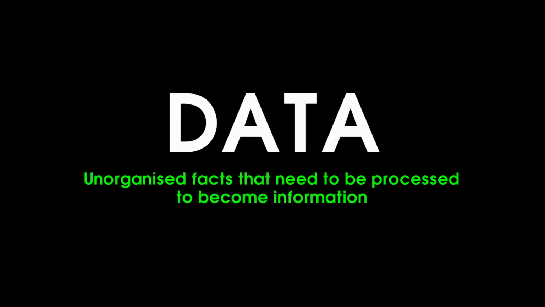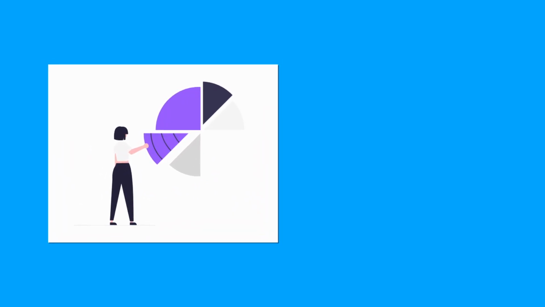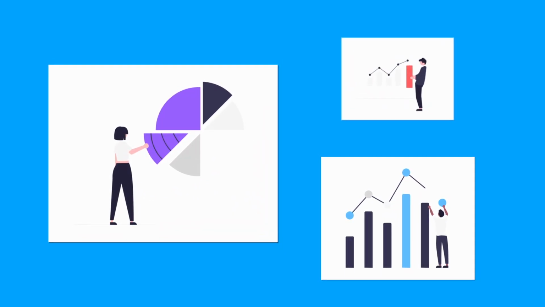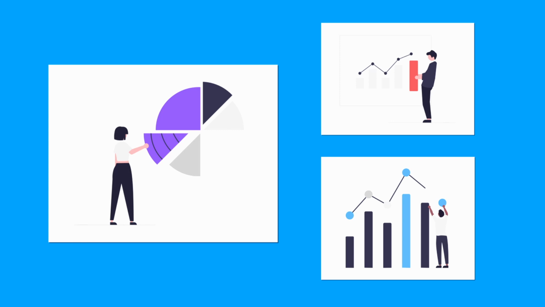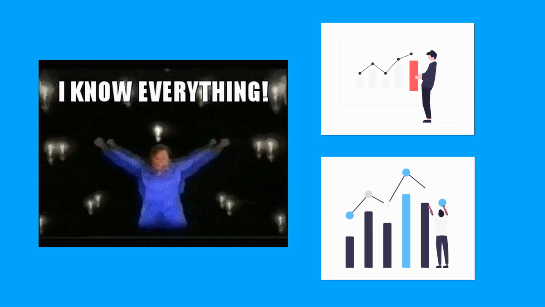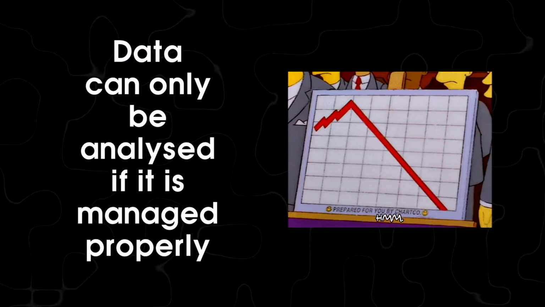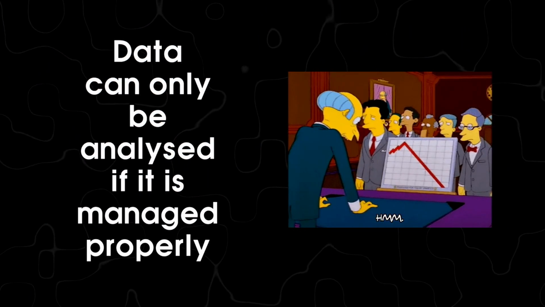Data, unorganized facts that need to be processed to become information. Information is the output of analyzed data and can be used to gain a competitive advantage in any industry. But data can only be analyzed and turned into information if it is managed properly.